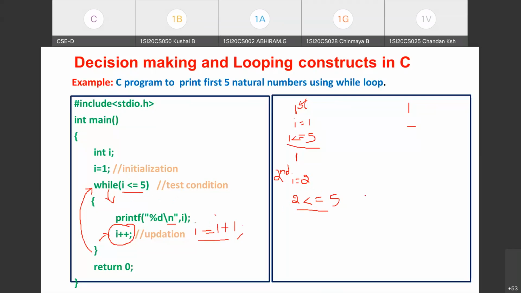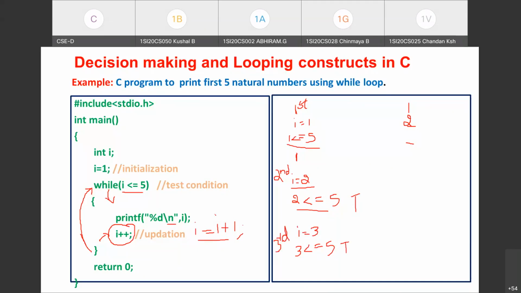Since the condition is satisfied, the second iteration takes place. Since this evaluated to true, or results in the value 1, control enters the while loop for the second time and prints the I value. What is the I value in the second iteration? It is 2. 2 gets printed onto the screen. After printing 2, since \n is given, the cursor is brought to the new line. After execution of all the statements in the body of the loop, the control goes to the beginning of the while loop to test the condition. The new value of I is 3. Now we are testing whether 3 is less than or equal to 5. The condition is satisfied, so we are into the third iteration.